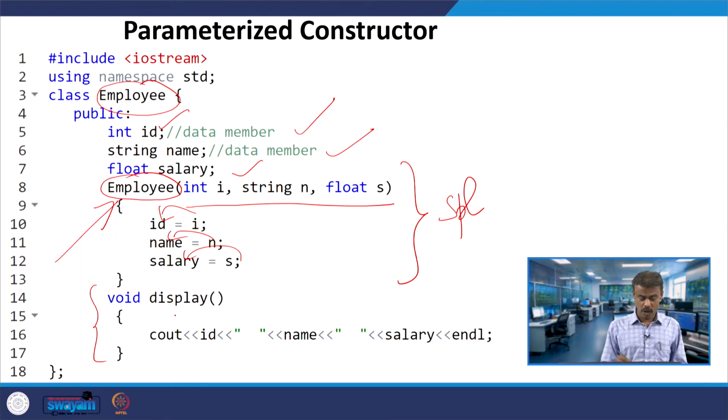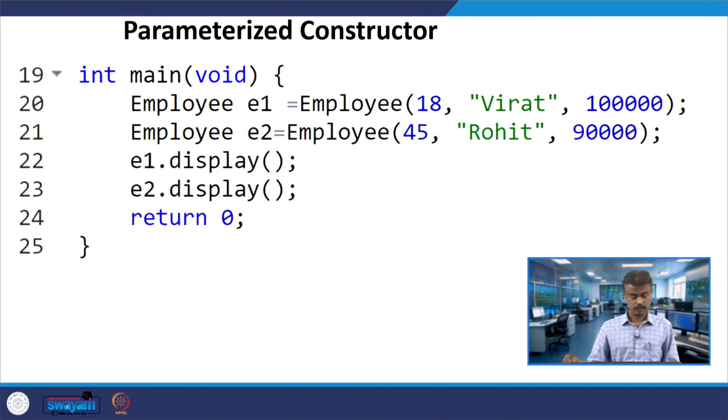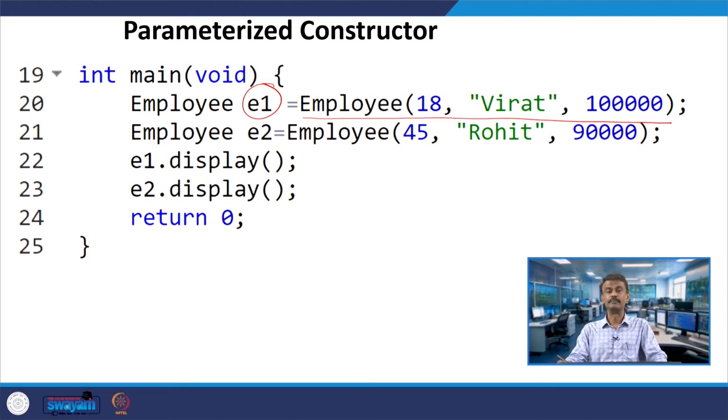So, here you have void display. So, cout id, name and salary. So, we are printing id, name and salary. Now you have int main, I am creating an object E1, and when I am creating an object E1 you can look at the right hand side, you have employee of 18, Virat and 100,000.